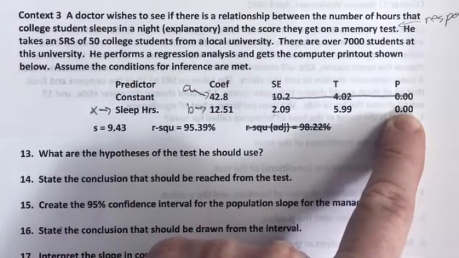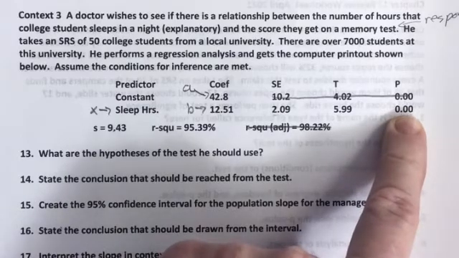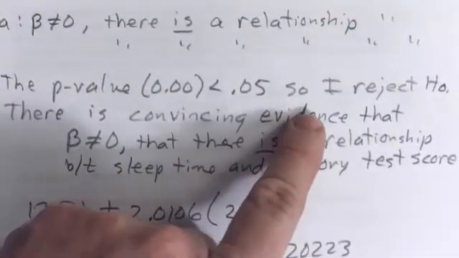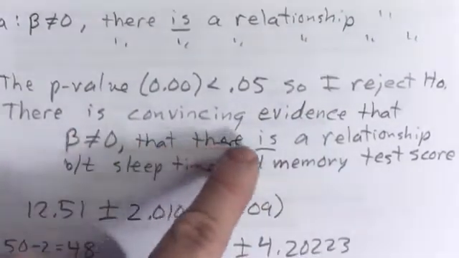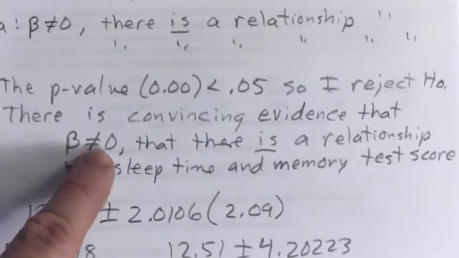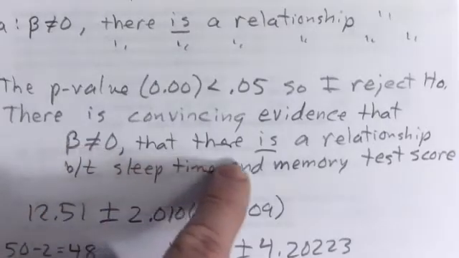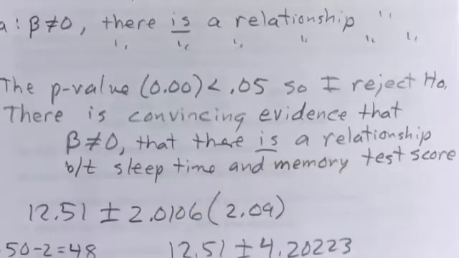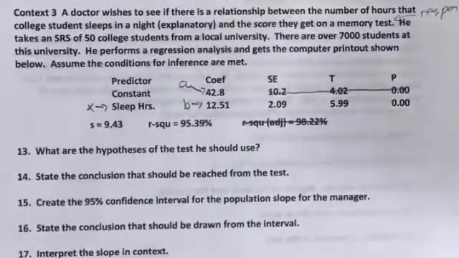Well, if the p-value is low, you reject the null, you have convincing evidence for the alternative. And so that's what we say. This p-value is less than 0.05, so I reject the null hypothesis. There is convincing evidence that, and then you restate the alternative, that beta is not equal to 0, that there is a relationship between the sleep time and the memory test score. Okay, so that is that.